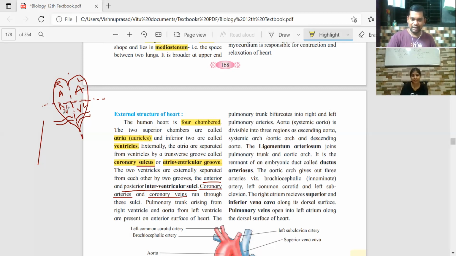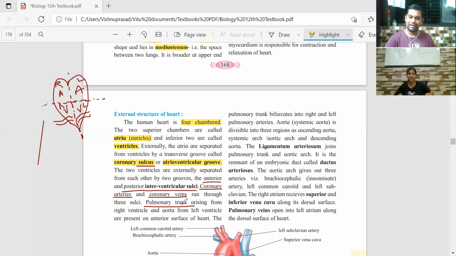Now the right ventricle. From the right ventricle arises something called the pulmonary trunk. Pulmonary means it is associated with the lungs. The pulmonary artery goes to the lungs, branches out, capillaries meet the alveoli, and exchange of gases happens.